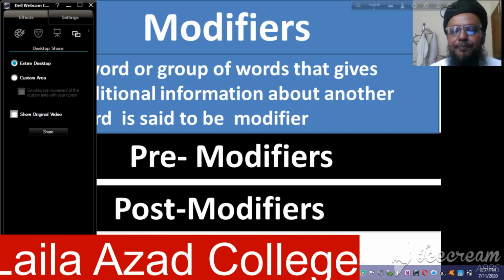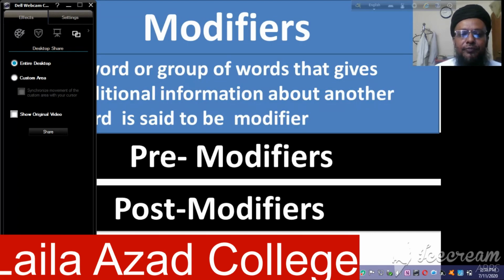Actually, modifier is an easy term in the English language. If a student tries his best and listens to the lecture sincerely, I think he must be able to acquire full marks and also will be able to understand modifiers well.